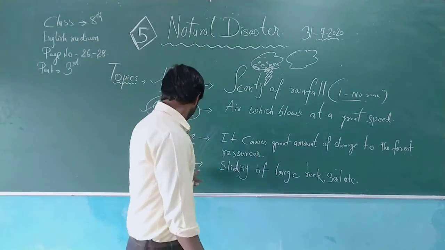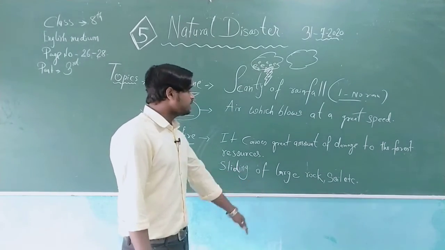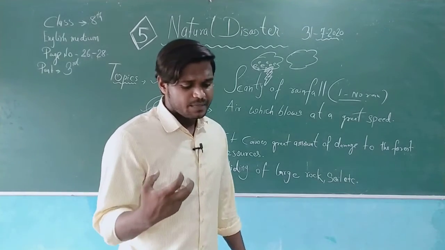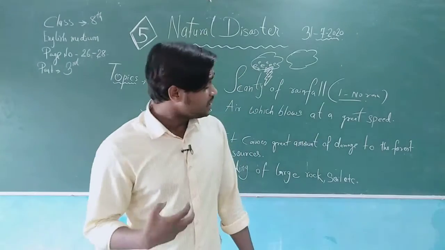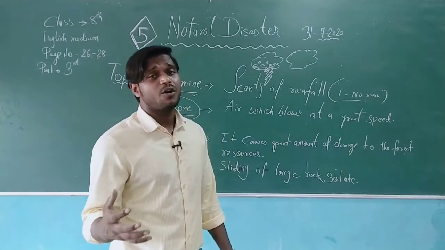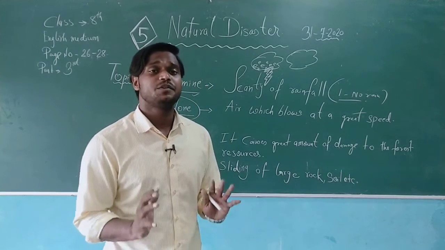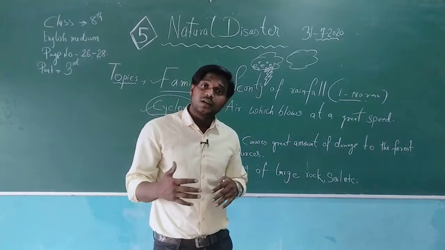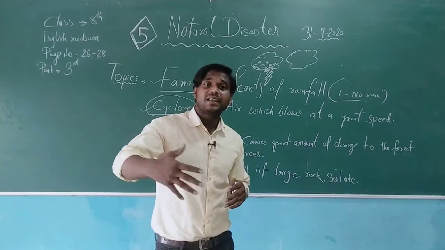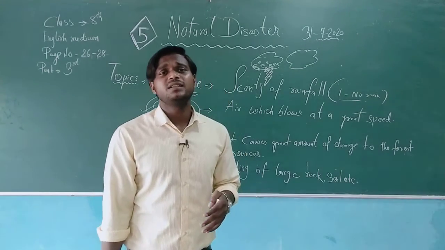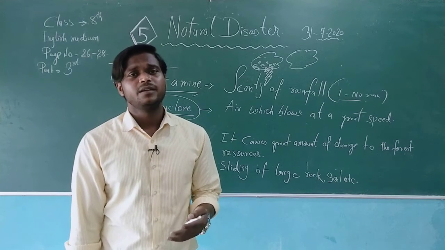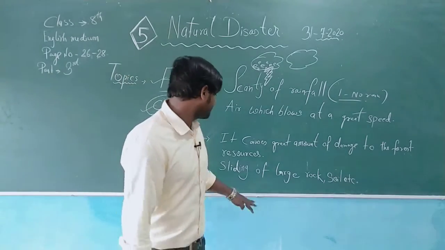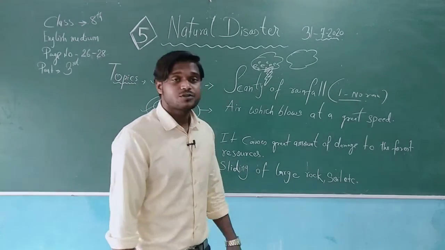So moving to the landslides. Now sliding of large rock, or we can say soil etc., can be called landslides. These landslides can be of heavy large rock mass, as well as the sliding of land from one place to another due to underground flow of water, due to outer sources of wave energy, or due to cliff and mountain slipping, means falling from the cliff and mountain. Most of the soil is also eroded from one place to another. That is also, we can say, sliding of large rock and soil.